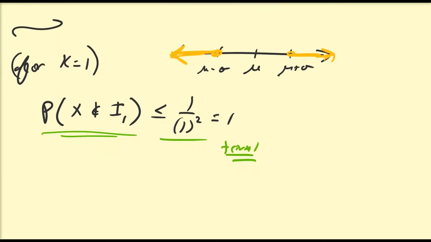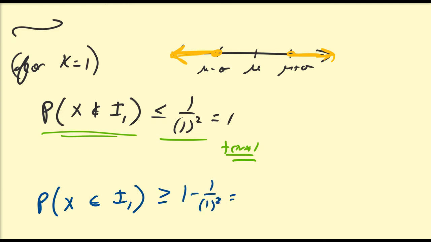And of course, the complementary version of this: the probability that x is within this interval, 1 standard deviation from the mean, is always going to be greater than or equal to 1 minus 1 over 1 squared, which is 1 minus 1, which is 0. Again, this is a trivial statement because we know that the probability of any event is always greater than or equal to 0.